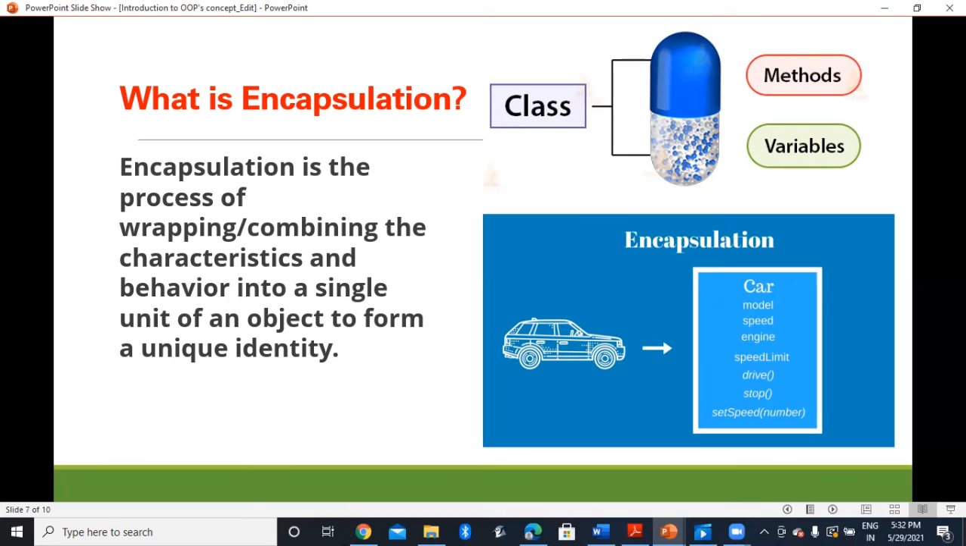So the simple definition of encapsulation is the process of wrapping or combining the characteristics and behavior into a single unit of an object to form a unique identity.